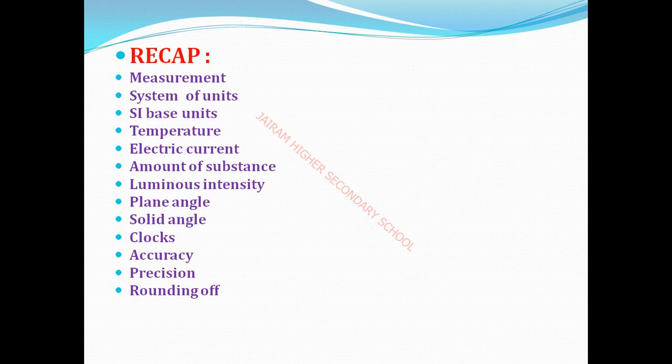Second point, if the next digit is less than 5, omit the last digits. Third point, increase it by 1 if the next digit is 5 or greater than 5. Then add one to the last digit and round off. Okay, we get the rounded-off value.